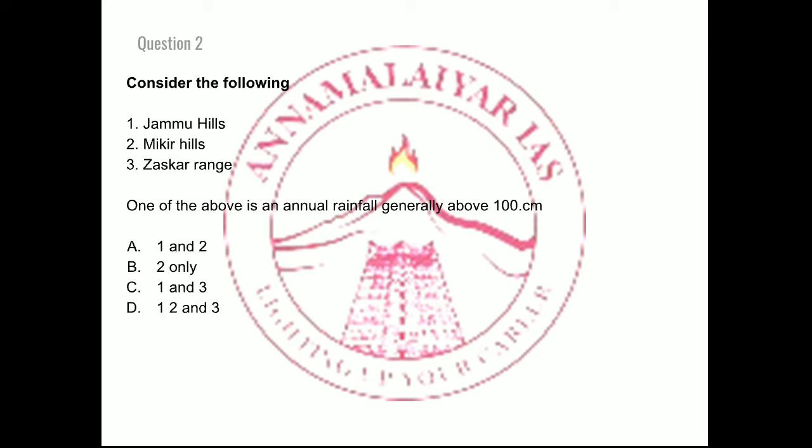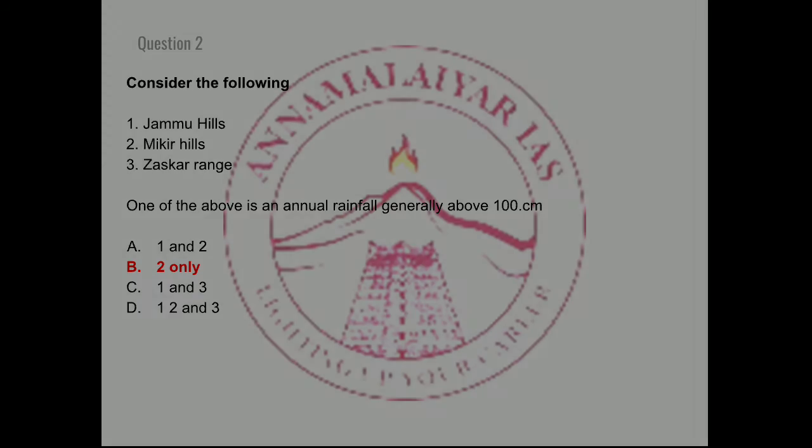So the right answer has to be option B, that is 2 only. So let's move on to the next question.